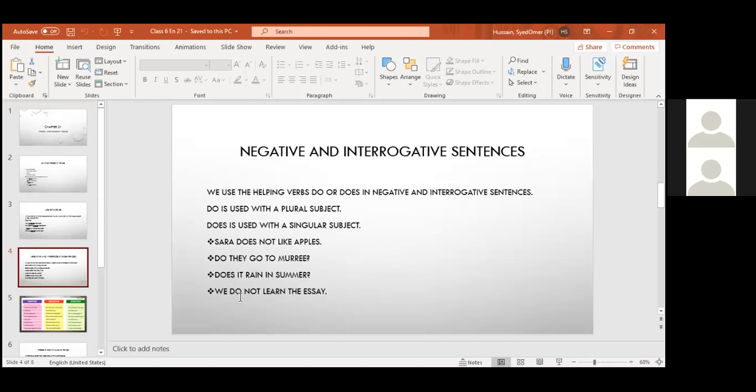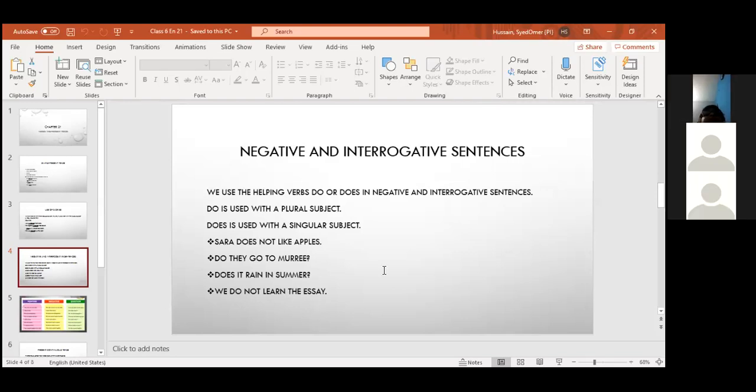Sarah does not like apples. Do they go to Murray? Does it rain in summer? We do not learn the essay. Remember, students, helping verbs are used in negative and interrogative sentences. We use helping verbs in negative and interrogative sentences. We do not put helping verb in positive sentence. Now, let us write an example.